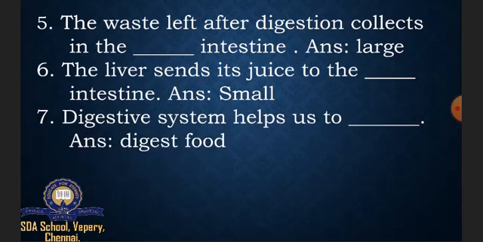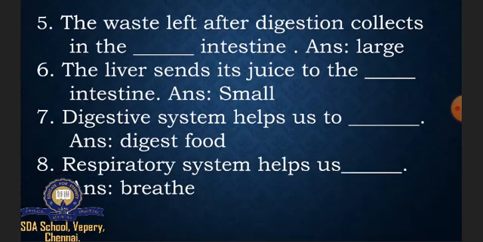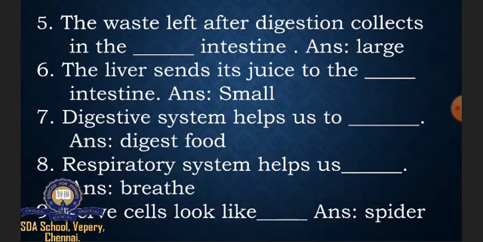The seventh one: the digestive system helps us to dash. You all know the digestive system helps us to digest food. The eighth one: the respiratory system helps us to breathe. And the ninth one: nerve cells look like dash. Nerve cells look like a spider.